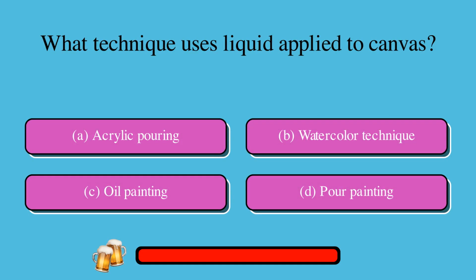What technique uses liquid applied to canvas? A. Acrylic pouring, or B. Watercolor technique, or C. Oil painting, or D. Pour painting? The correct answer is D. Pour painting.